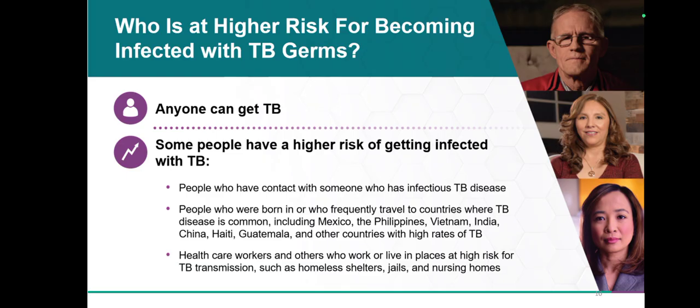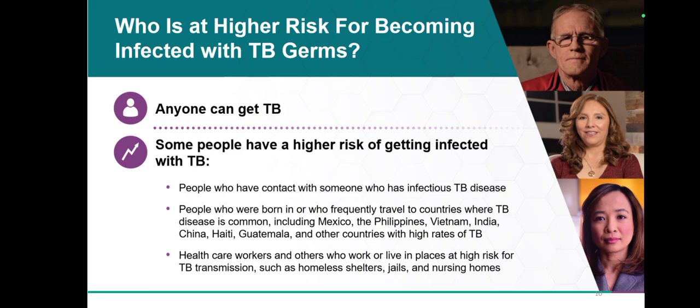So what are the risk factors? It is very important to know who is at risk of becoming infected with TB germs. Anyone can get tuberculosis, but some people have a higher risk of getting infected, like people who have contact with someone who has infectious TB, and people who were born in or frequently travel to countries where TB is common and prevalence is high, like India, China, Haiti, Guatemala, and other countries with a high rate of TB. If somebody is a frequent traveler to these countries and presents with possible symptoms of tuberculosis, we should always look for tuberculosis as a diagnosis.